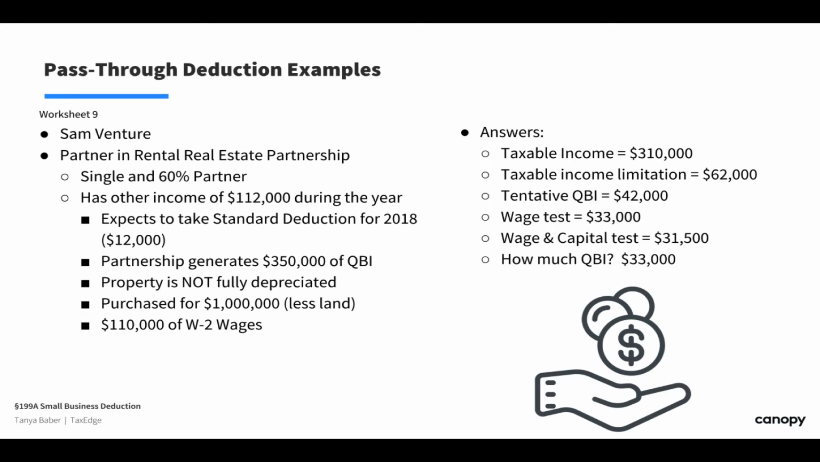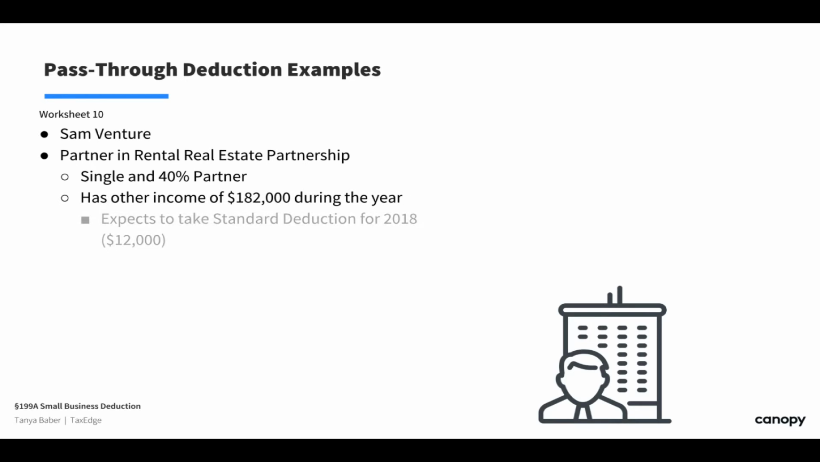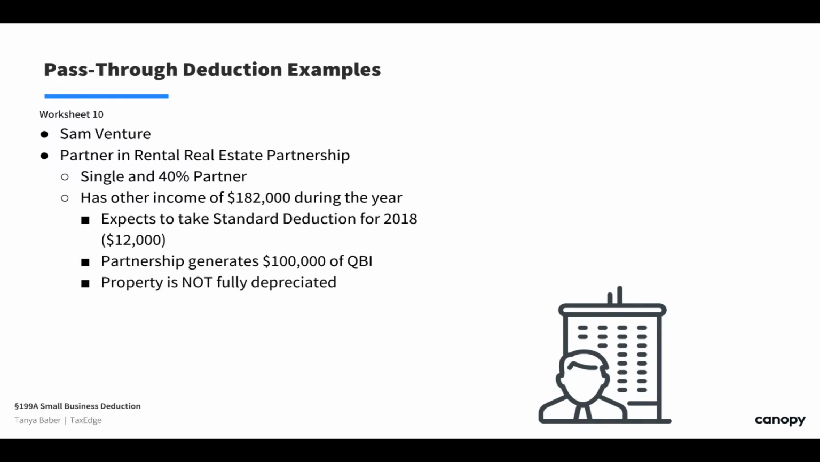Sam Venture, again, if we do the same thing, but we're just tweaking the percentage so we can see how all this works out when it flows through. 40% partner in the venture. Other income of $182,000, again, takes $12,000 for his standard deduction. His partnership generates $100,000 of QBI, but in this case, we're going to change up all the numbers. Property is not fully depreciated yet, $80,000 of W-2 wages.